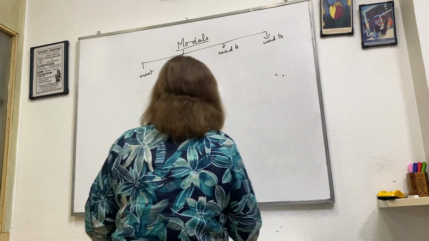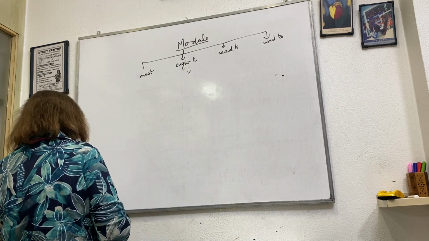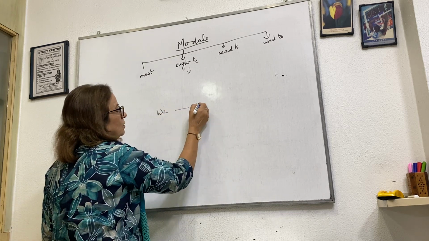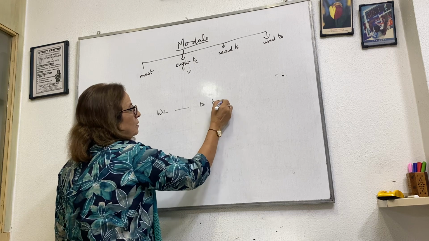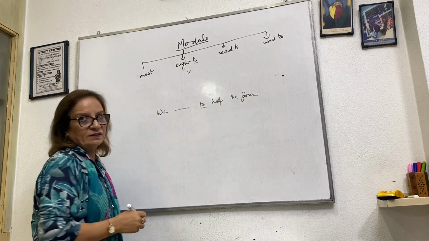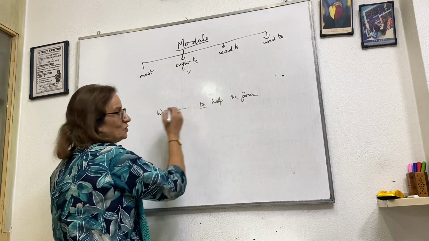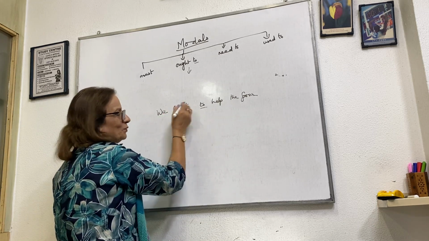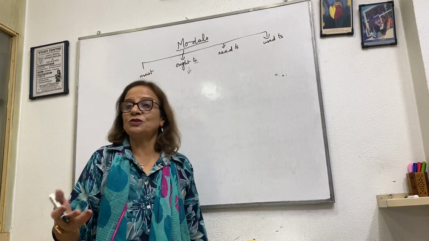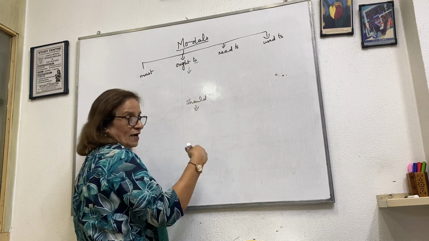Now let's do the next one, that is ought to. Suppose I give: we to help the poor. This "to" gives us a clue that it cannot be "we should to help the poor." Can we write should here? No. The word is to, so it has to be we ought to help the poor. So that is an indication, it gives us a clue. So ought to also means should. This word should, the next higher thing is ought to,